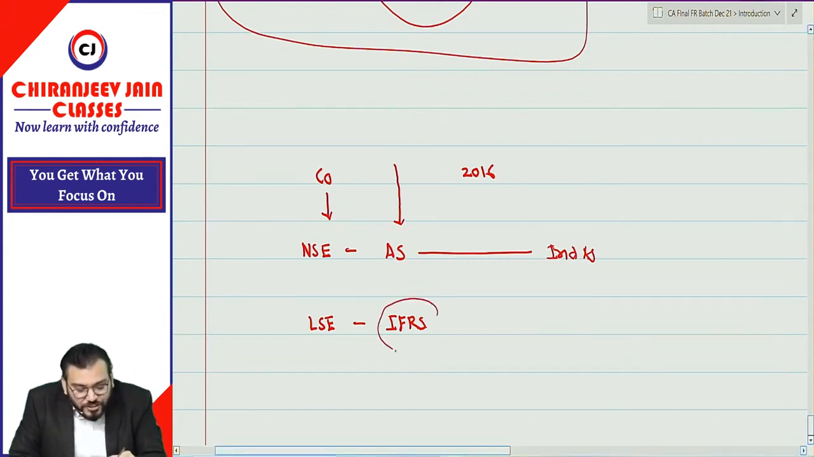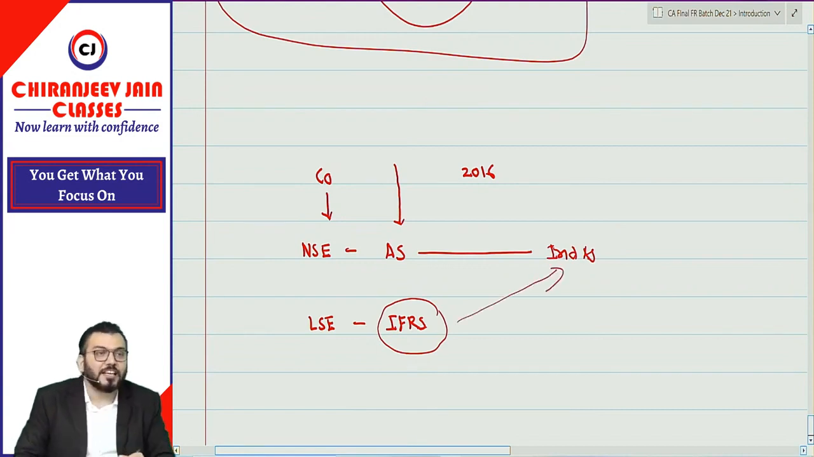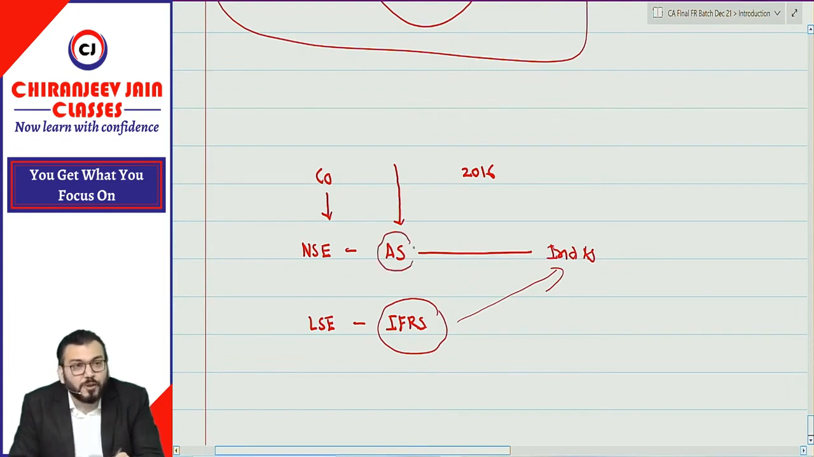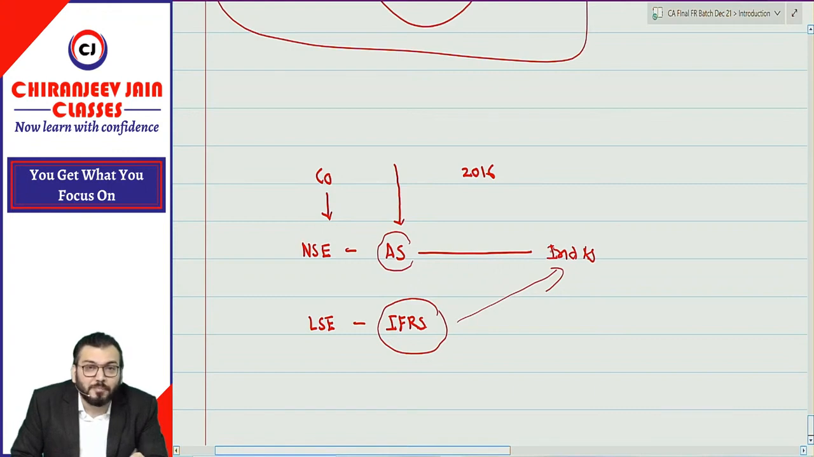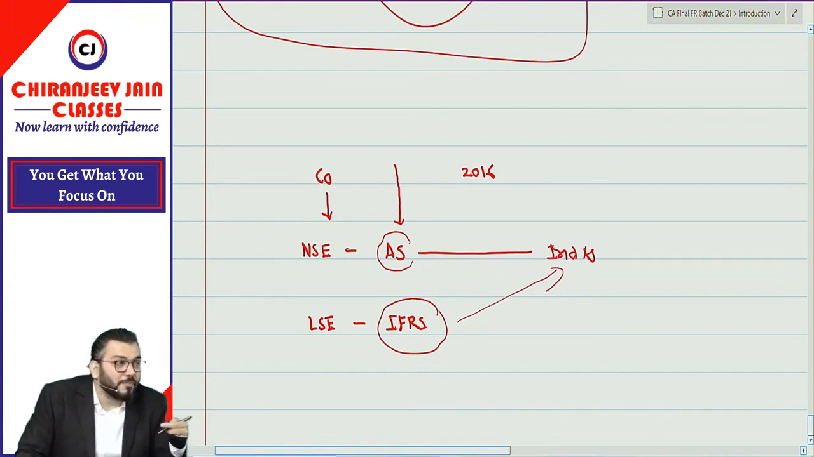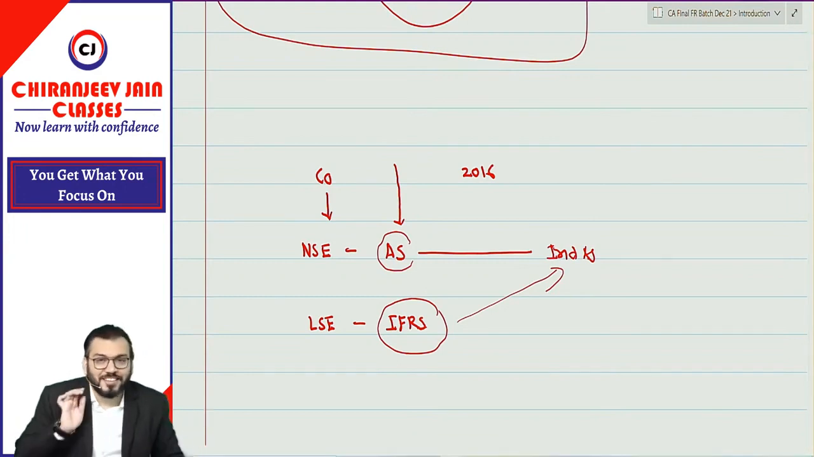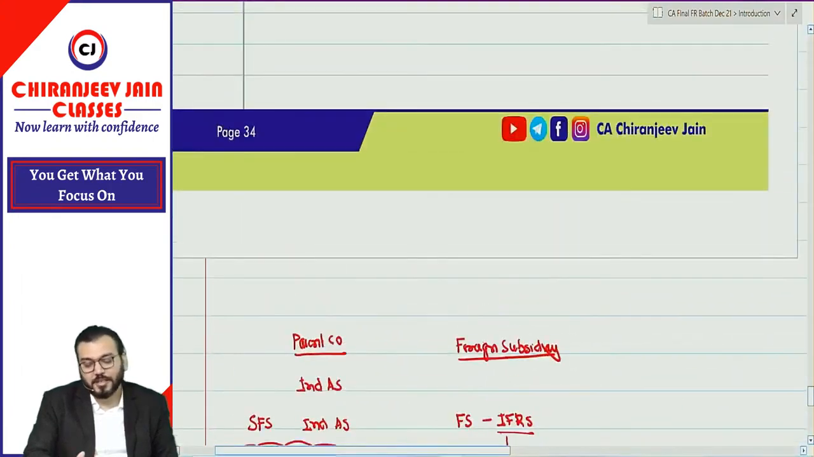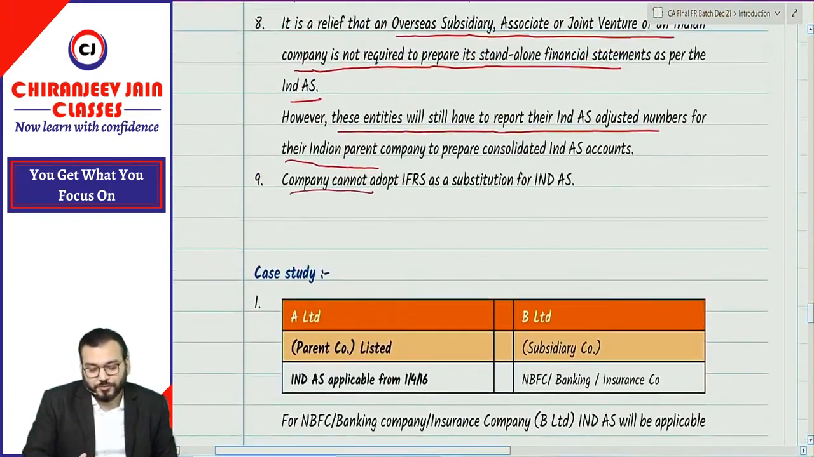This financial statement cannot be taken as a substitution for the Ind AS financial statement. They need to convert their financial statement, which was prepared based on the existing accounting standard, to a financial statement based on the Ind accounting standard. IFRS cannot be substituted for Ind AS. Understood this point? This point may apply practically also, in a practical situation.